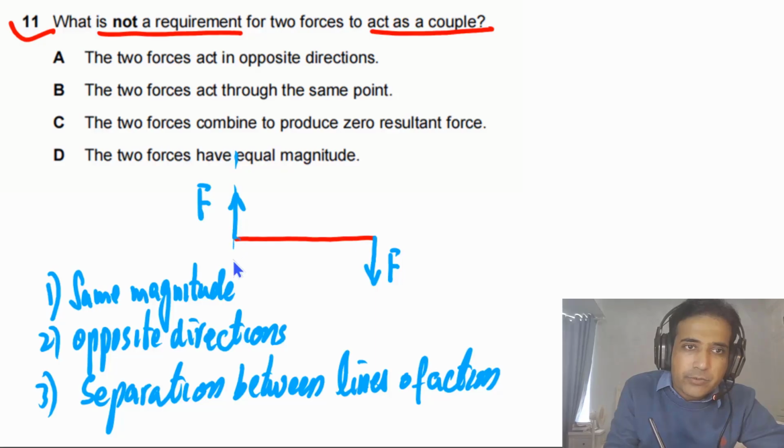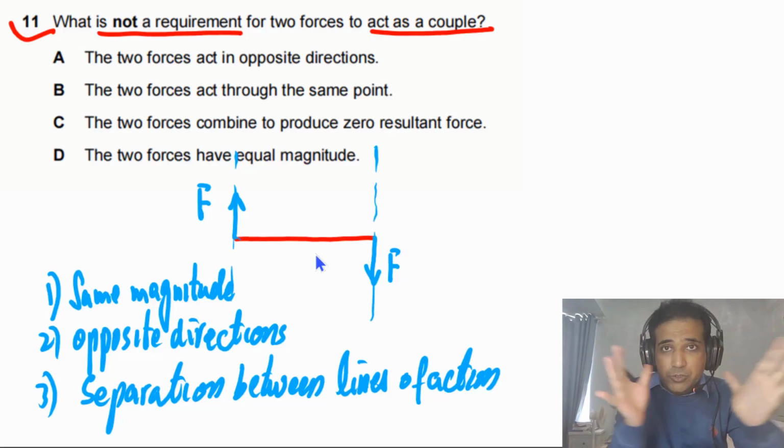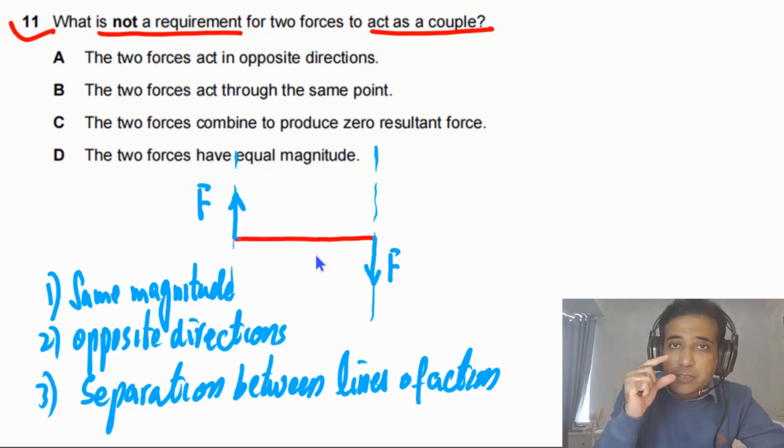So this is the line of action of this force and this is the line of action of this force, so there is separation between them, or simply we can say they are not acting along the same line.